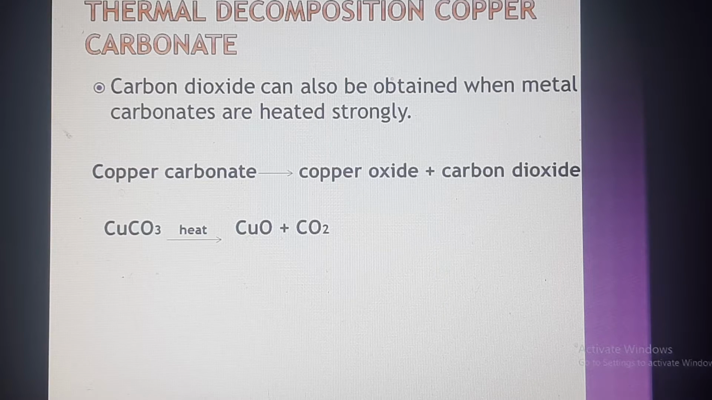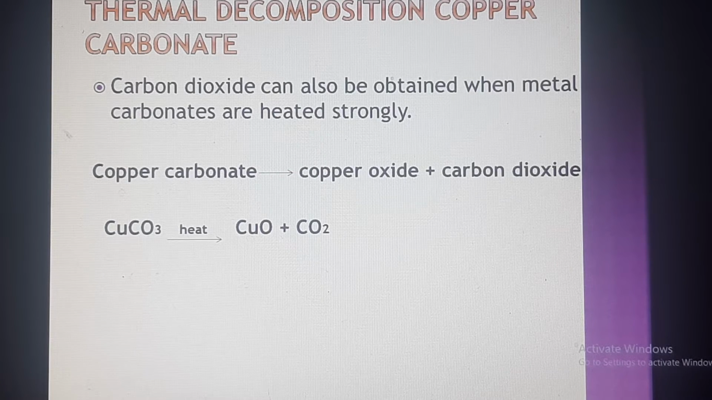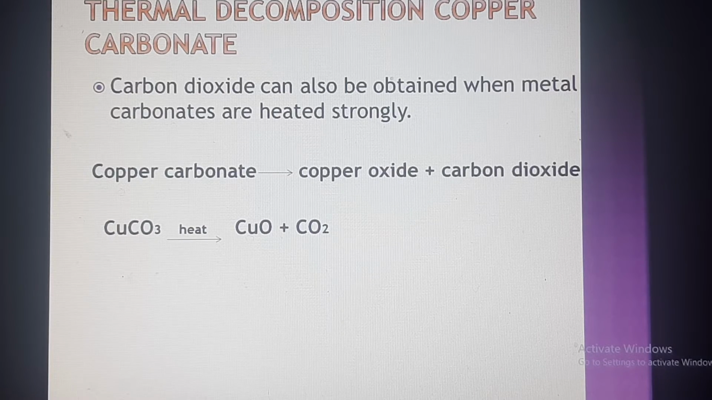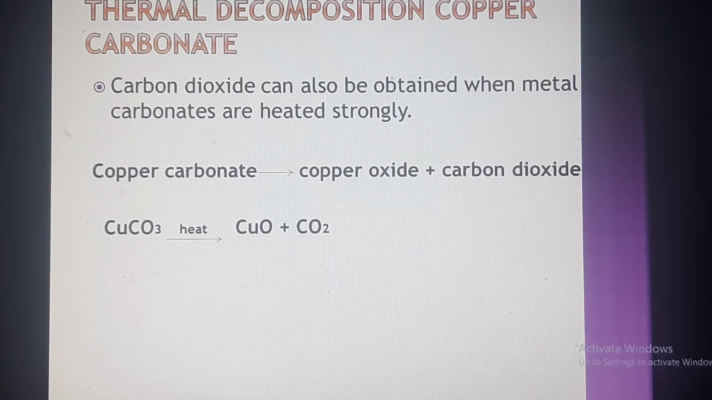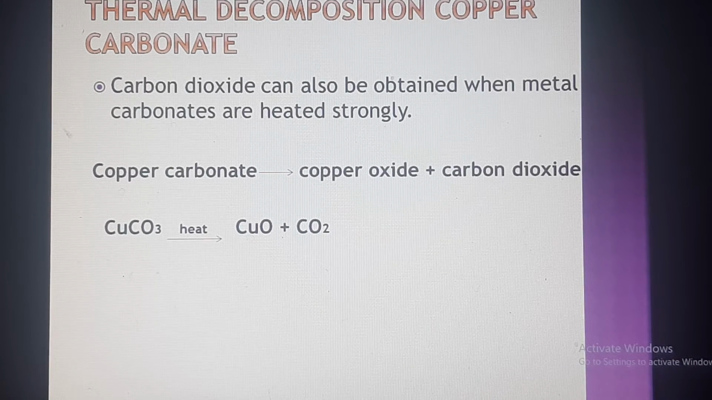The next one, another method of preparation of carbon dioxide, is thermal decomposition. Here we are discussing the thermal decomposition of copper carbonate. Thermal decomposition means the splitting of compounds using heat. That is called thermal decomposition. Here we can see copper carbonate. When we heat copper carbonate, we will get copper oxide plus carbon dioxide. The equation is also given there: copper carbonate, CuCO3, heat, gives copper oxide plus carbon dioxide.